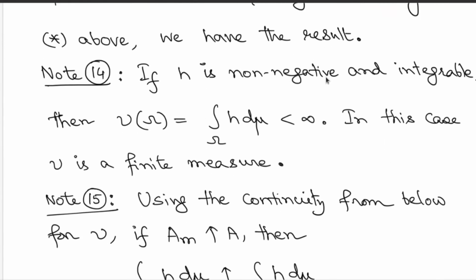Okay, so we have this result, and using this observation we now make some interesting comments. If h is non-negative and integrable, then nu of omega, which is the integration of h over the whole set omega, is finite provided h is integrable. So therefore you get a finite measure provided h is integrable. Otherwise, if it is just non-negative and measurable, then the integration of h will give you a measure.